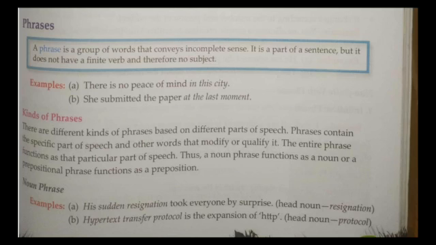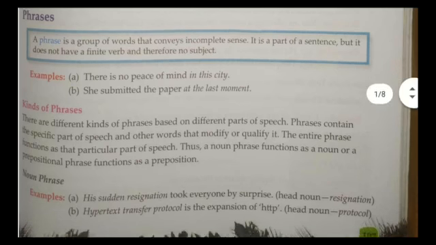At the last moment, what is it? At the last moment is not having a verb and not having a subject. It is incomplete if taken out of that sentence. Right. So a phrase is a group of words which does not have a verb, does not have a subject, and has an incomplete meaning.